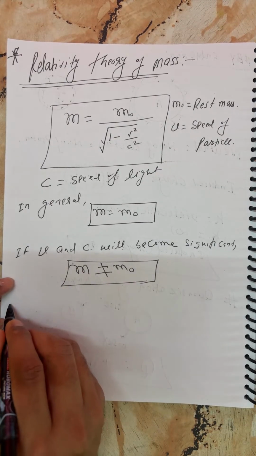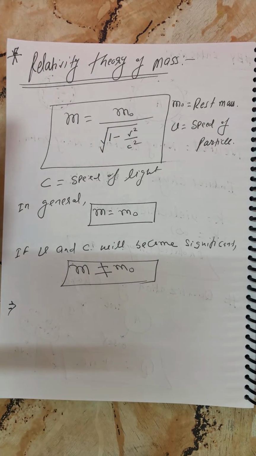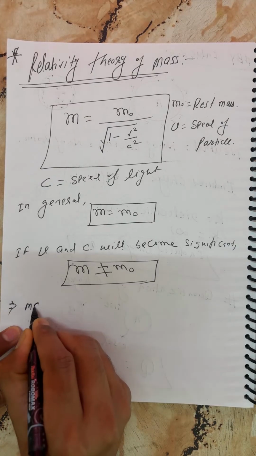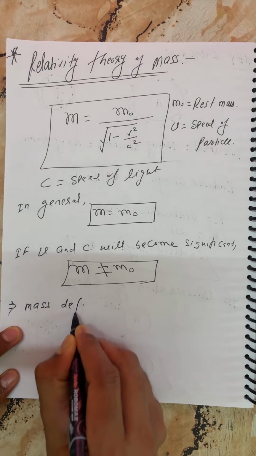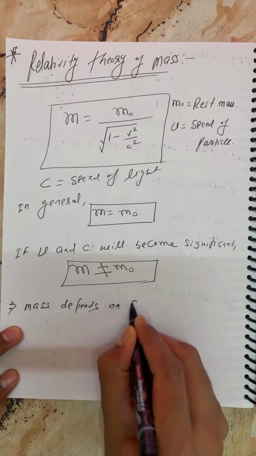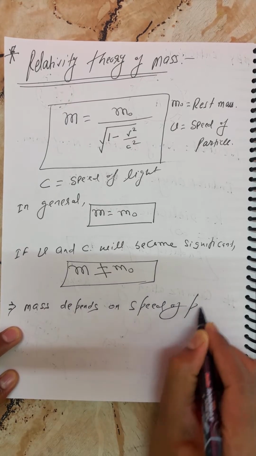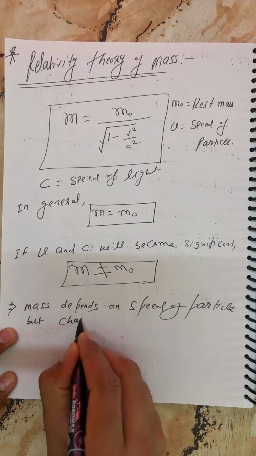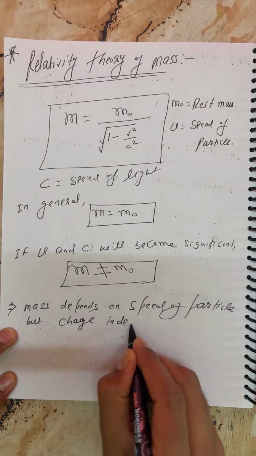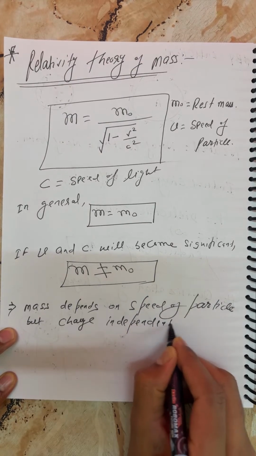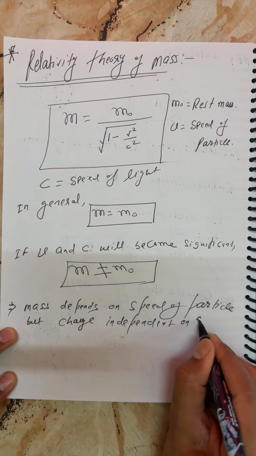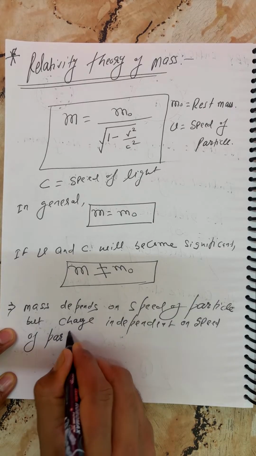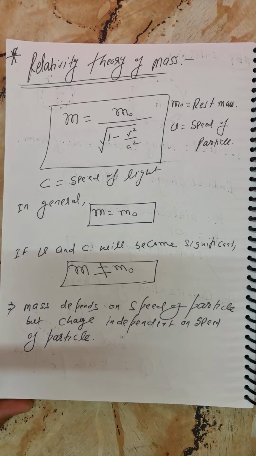What is the property here? Boys and girls, listen carefully. Relativity theory of mass: my dear students, mass depends on the speed of the particle, but charge is independent of the speed of the particle. Keep that in your mind.